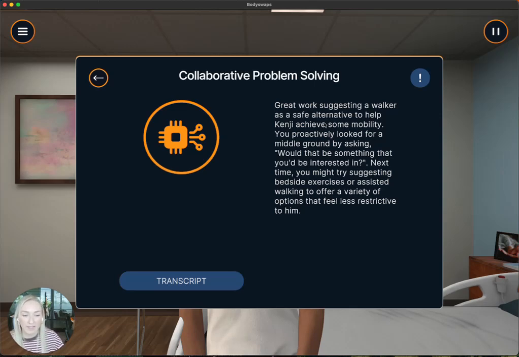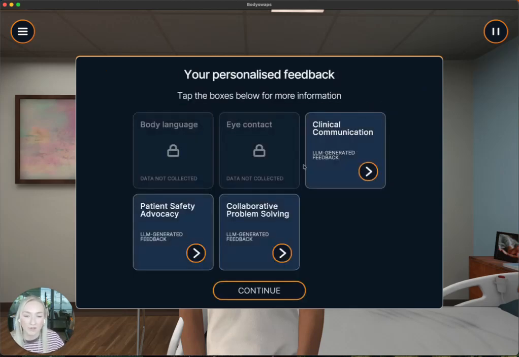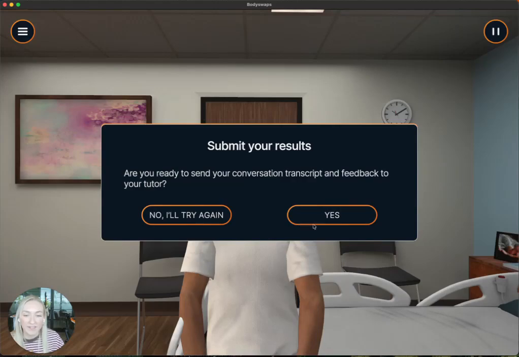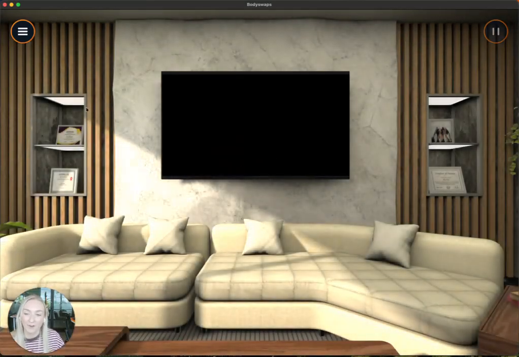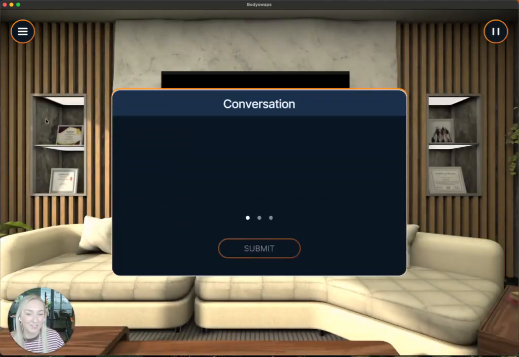Again, whatever you put into the backend system to customize this, the better the feedback will be on the end for your learner. At the end of this, I'll then get to submit my transcript and my results to the tutor, and you'd be able to track all of this in the backend to see how the learners are performing. Any questions, just let me know.